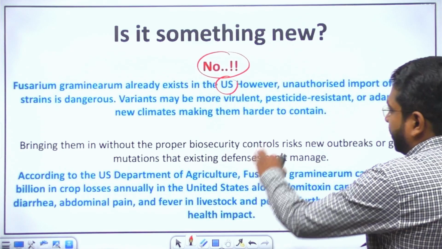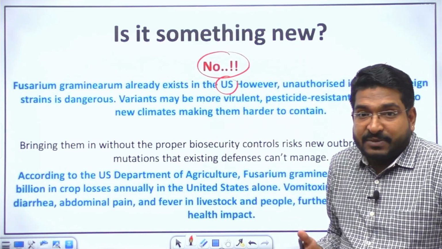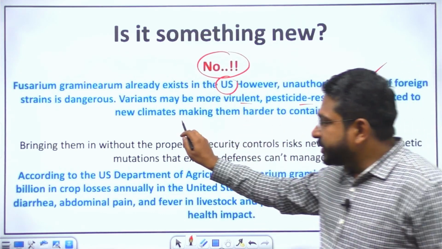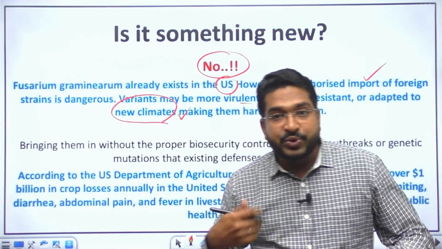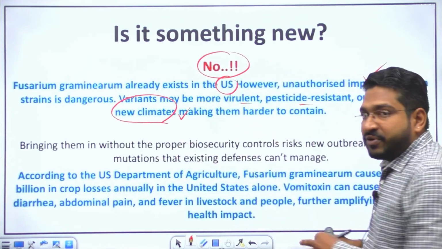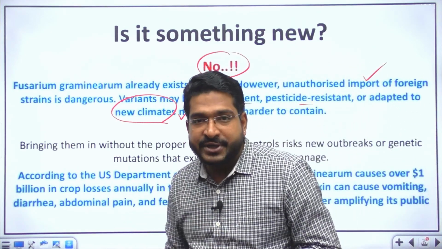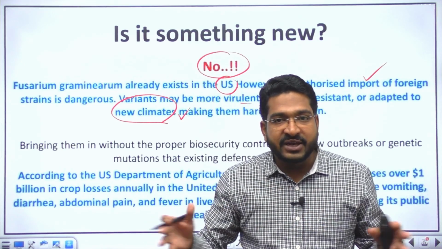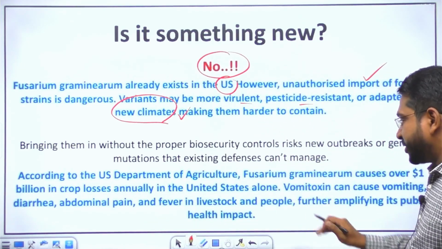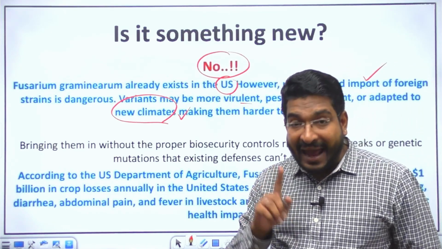Food Administration. They say that unauthorized import of these strains can be very dangerous, as some of the variants can be highly virulent, they can be pesticide resistant, and depending on the new climates, they may gain new traits, which makes them highly dangerous. Bringing them without proper biosafety measures can be a problem to the entire country's food security, because the disease can spread very, very fast. According to the United States Department of Agriculture, Fusarium graminearum causes about $1 billion worth of loss annually.